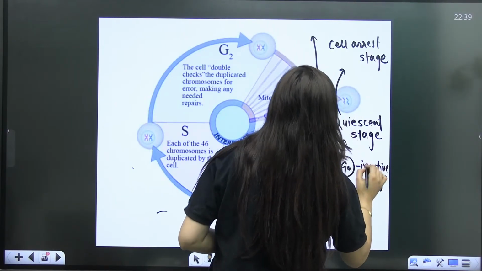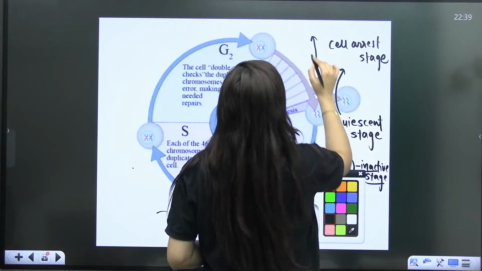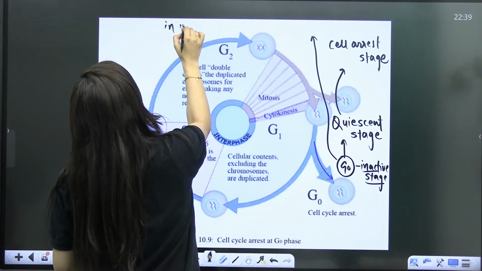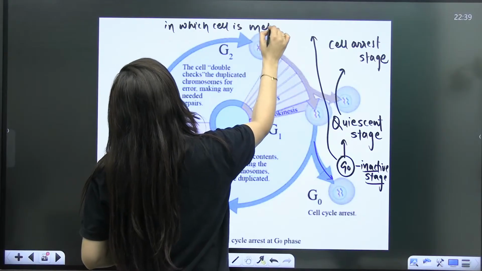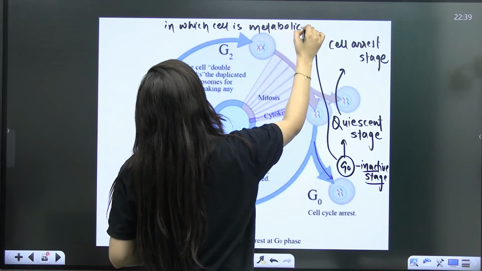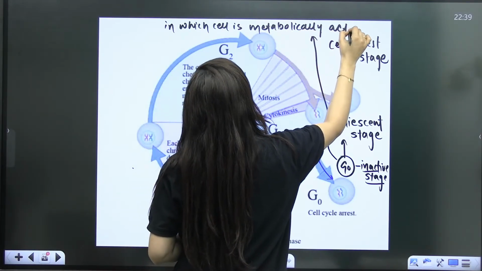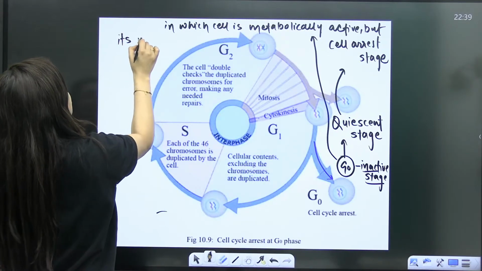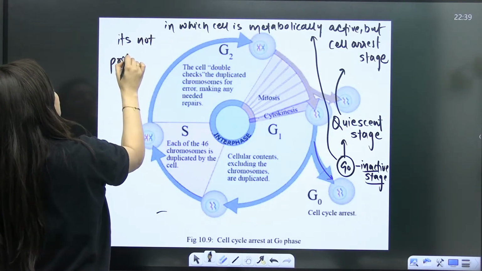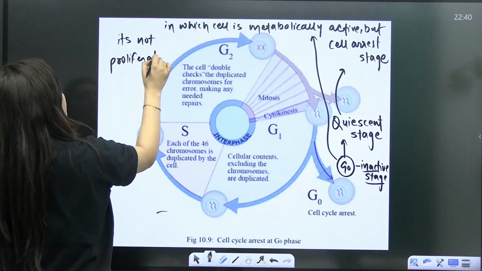In terms of proliferation, the G0 phase is a phase in which the cell is metabolically active, but it's not proliferating. Are you getting my point?